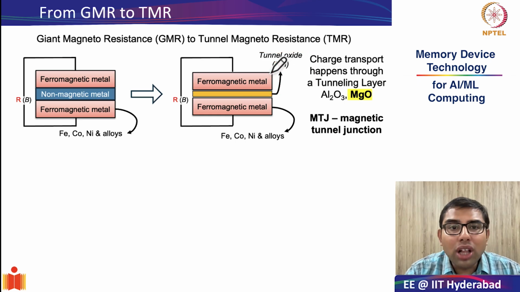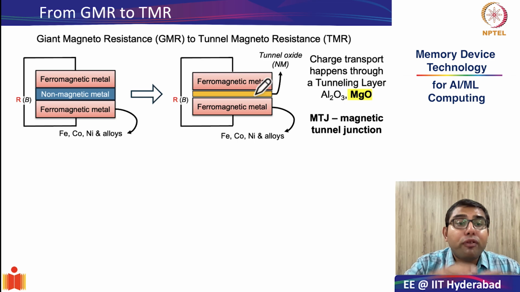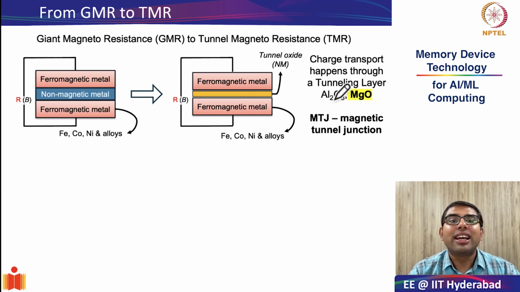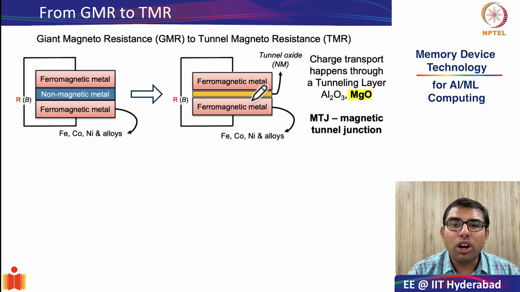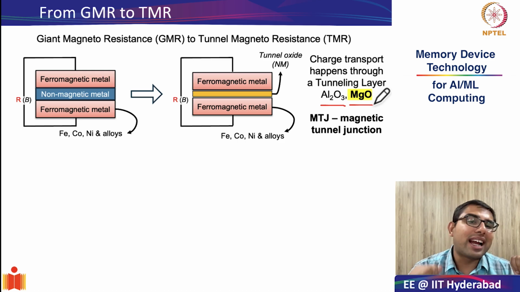And therefore, all this charge transport which was happening through only metallic layers, and therefore had very low resistance, now you have a much higher resistance state because charge transport happens through tunneling through these layers. And a lot of engineering is done to figure out what are some good tunnel oxides. Earlier generations used aluminum oxide, but the current generations of magnetic tunnel junctions use magnesium oxide because it shows very good interfacial properties with most ferromagnetic metals.